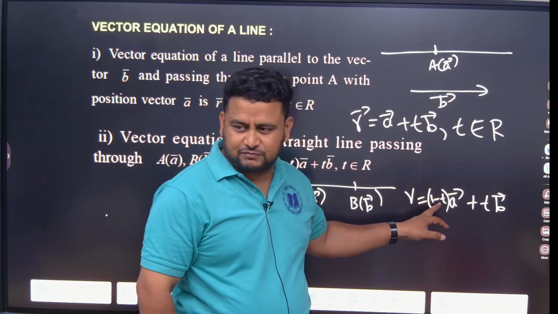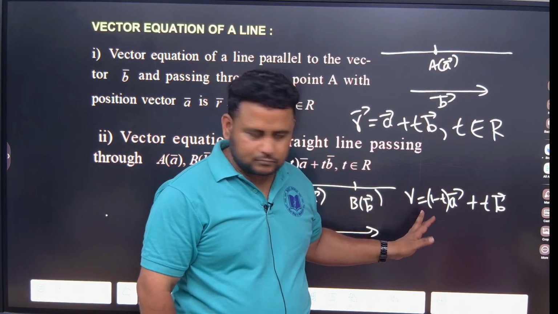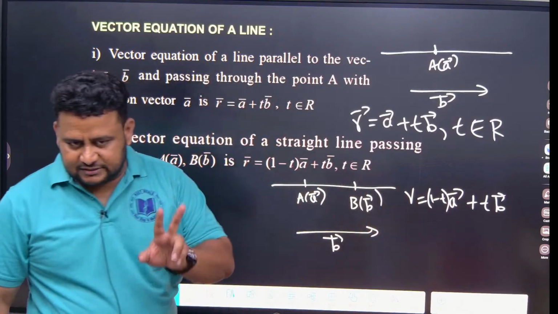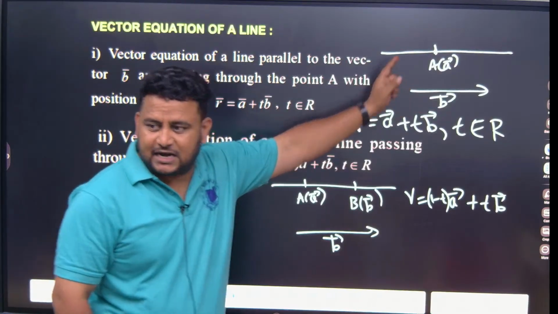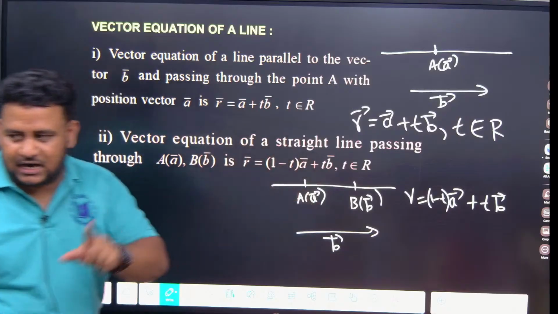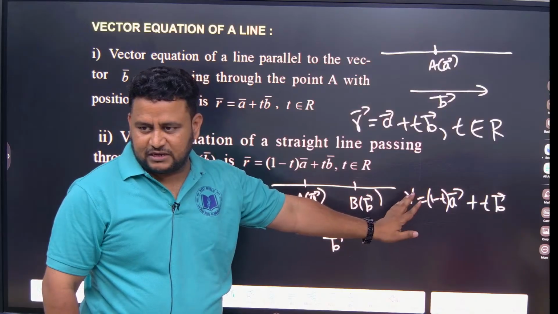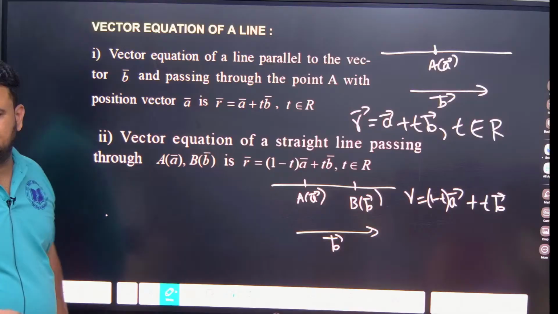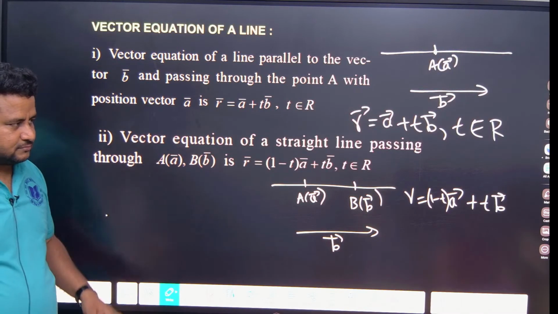So it is (1 minus t) times vector A plus t times vector B. See, the earlier one is the equation of a line passing through a single position vector and parallel to another vector. This is the equation of a line passing through two position vectors. That time 1 minus t will come. Now next comes the vector equation of a plane, that we will discuss.